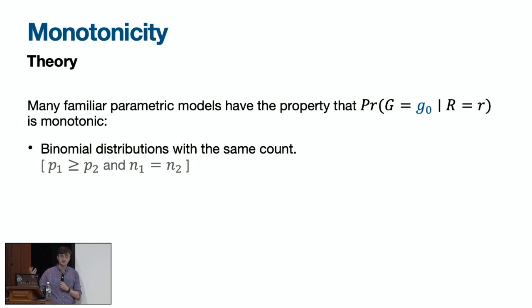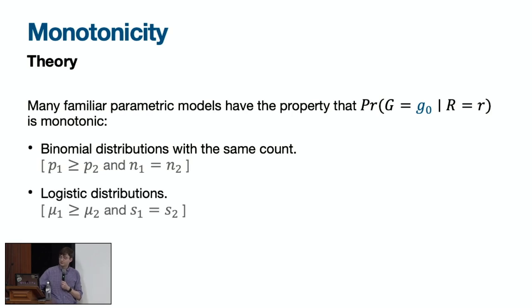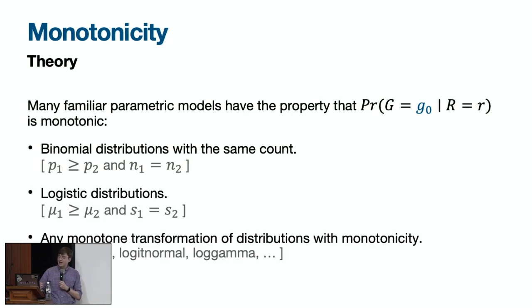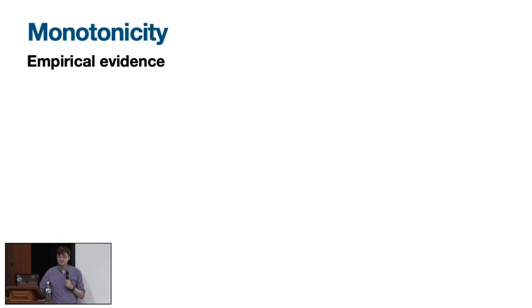So again, intuitively, this is akin to saying that you have the same amount of information for both groups: logistic distributions with the same scale. In fact, any monotone transformation of a pair of distributions with this property will still have this property. So, you know, log normal, logit normal, log gamma, whatever you want, and so on and so forth. Okay, so that's a pretty broad class of models to work with.